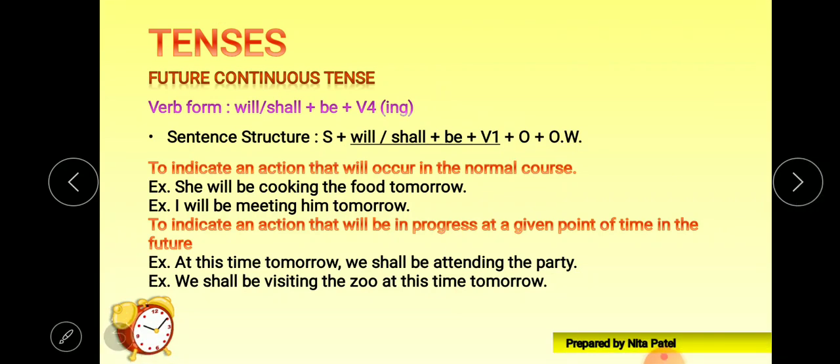To indicate an action that will occur in the normal course of time. A continuous action, right? For example, she will be cooking the food. It is a very normal course of time that this thing will happen, that she will be cooking the food tomorrow. We are talking about the future, and she will be cooking, right?